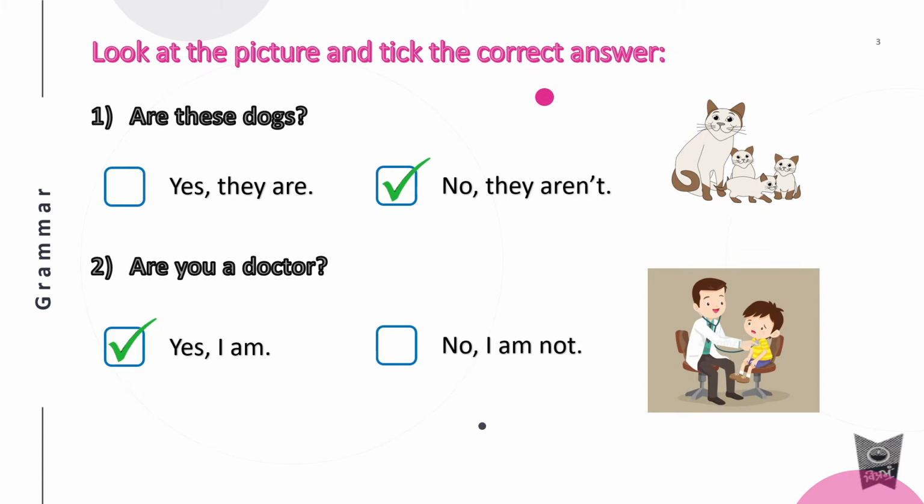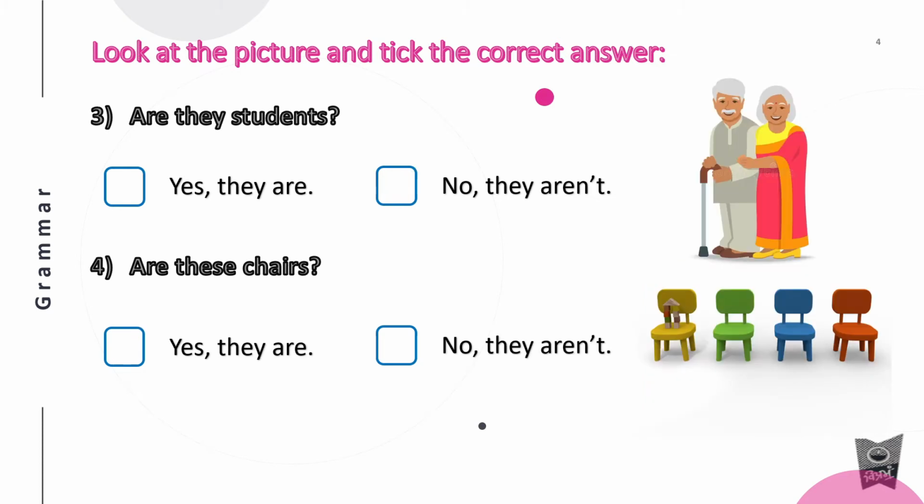Okay. Next. Are they students? How will you answer? Yes, they are or no, they aren't. Yes, you're right. No, they aren't. Are these chairs? Yes, they are. Okay. So this is the right answer.